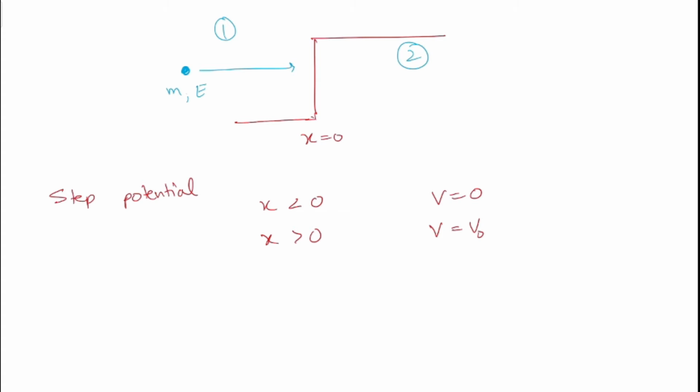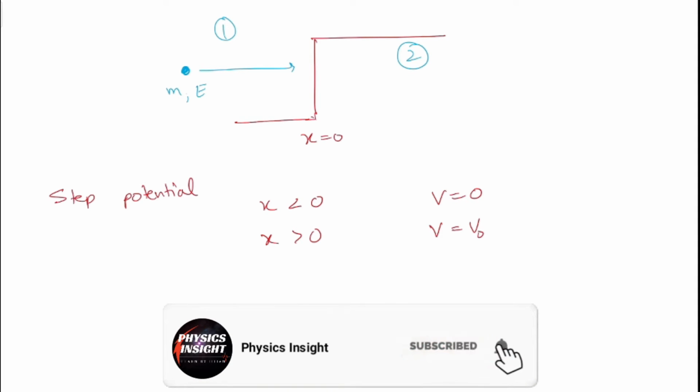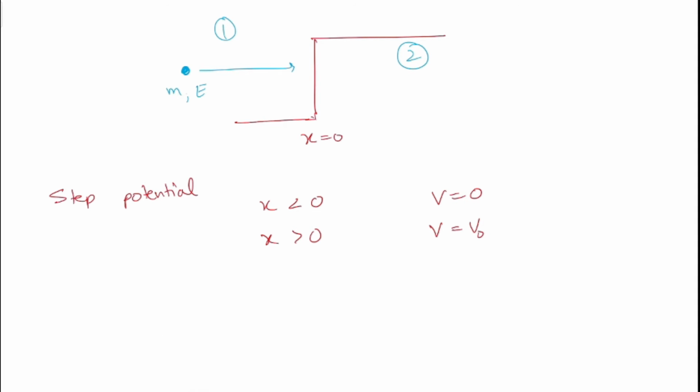When the beam of particles falls on this step potential, the beam will feel a change in the potential at the boundary at x equal to 0. As a result, some of the particles will be reflected back into region 1 and the remaining particles will be transmitted into region 2. Classically, if the energy of the particle is less than the step potential height, then all particles will be reflected back into region 1 from the boundary at x equal to 0, and no particle will get transmitted into region 2.